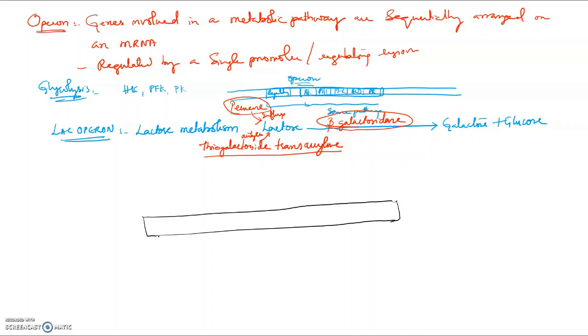There is an mRNA. This mRNA has 4 genes. This Lac Operon has 4 genes.